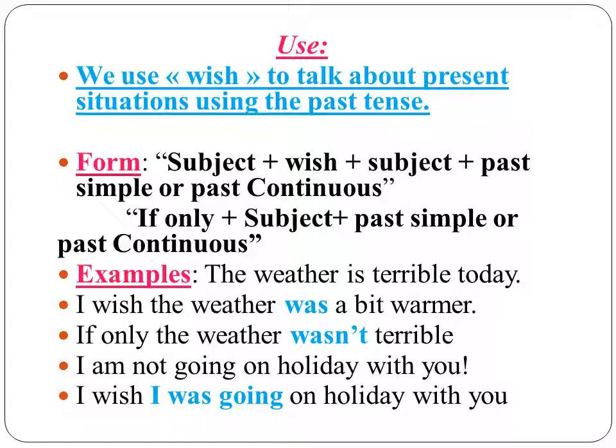Examples. The weather is terrible today. I wish the weather was a bit warmer. Again, I give the opposite of terrible. Or I can also say, if only the weather wasn't terrible. The opposite of is terrible. If only the weather wasn't terrible. I am not going on holiday with you. I wish I was going on holiday with you. Here I have the present continuous. I change the present continuous to past continuous to express wishes in the present.